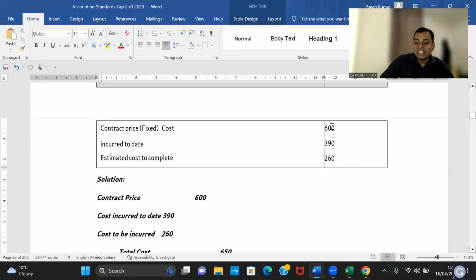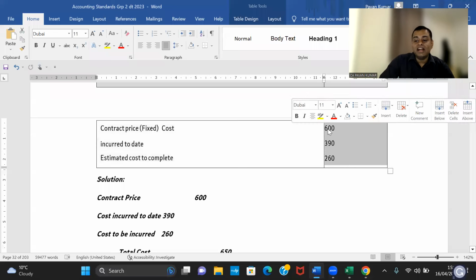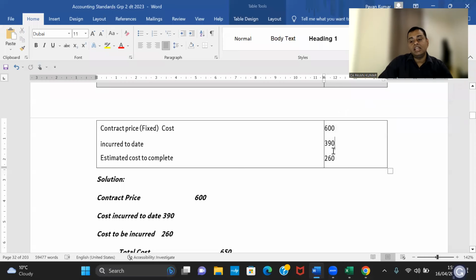So your contract price, your selling price, is 600. Cost price is 650. Is it profit or loss? Loss. How much? 50. Is it total loss for the contract or loss for the current year? Total loss.